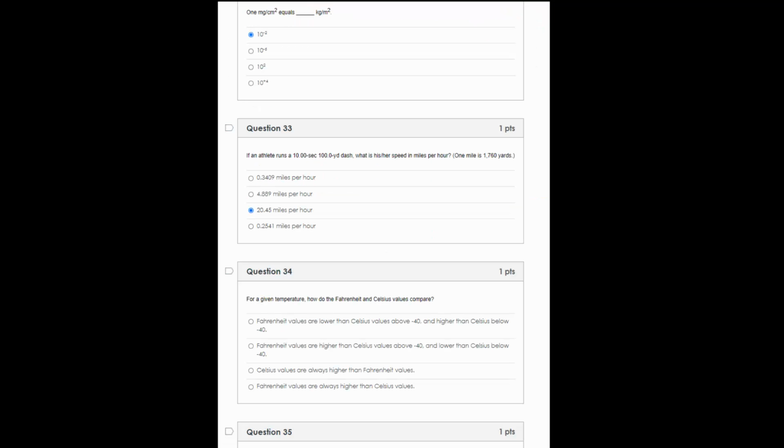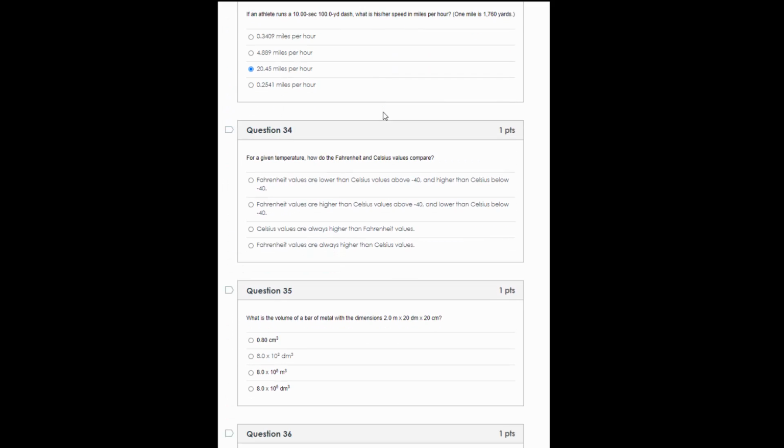Number 34, for a given temperature, how do the Fahrenheit and Celsius values compare? You have to remember your scales here. So Fahrenheit values are going to be higher than Celsius values above about -40, and they're going to be lower than Celsius below -40. It's weird, but it's true.